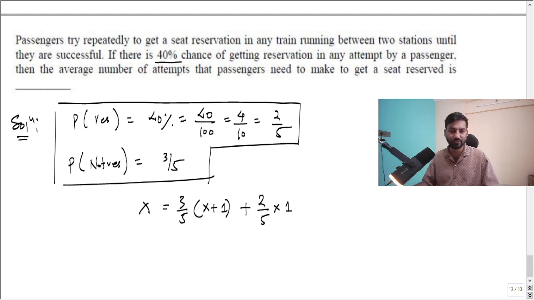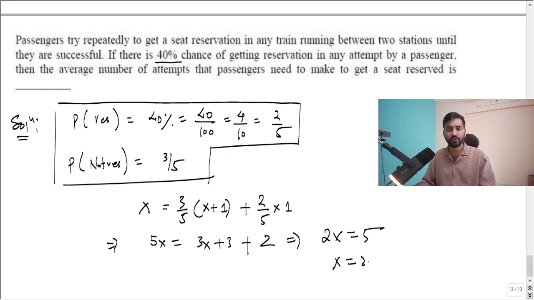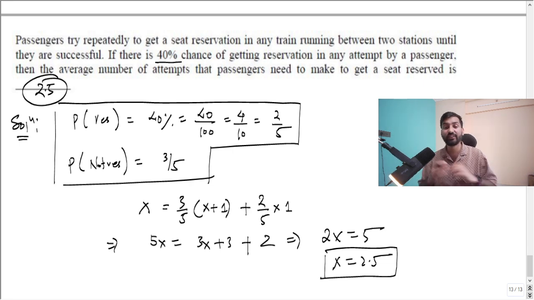Now you simply have to solve this equation. I think anybody can solve it. Take 5 to this side, so 5x equals 3x plus 3 plus 2. That is 2x equals 5, so x is 2.5. The answer for this question is 2.5, and the range given was 2.4 to 2.6.